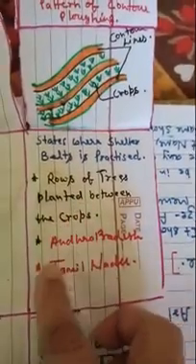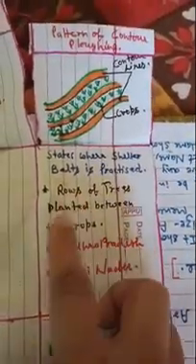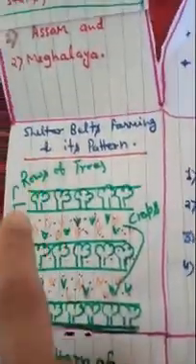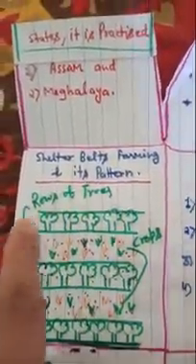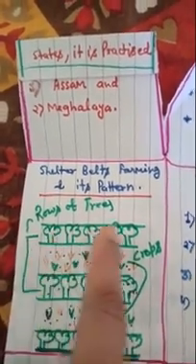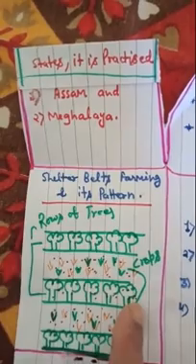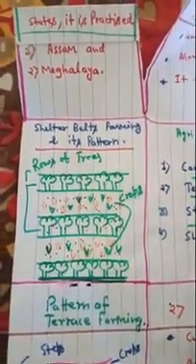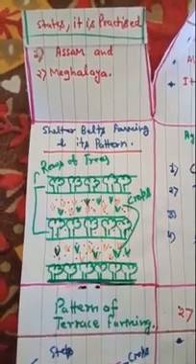And then the last is shelter belts. The shelter belts are practiced in Andhra Pradesh and Tamil Nadu, and they are rows of trees planted between the crops. This pattern is known as shelter belts. This is the definition of shelter belts. Then we will make a diagram of rows of trees in the middle of the crops. You can see one row of trees, then the crop, one row of trees, then crop, and then one row. In such a strip way, in the middle of rows of trees the crops have been grown, and this pattern is known as shelter belts.